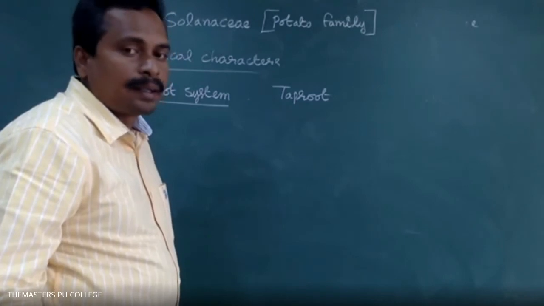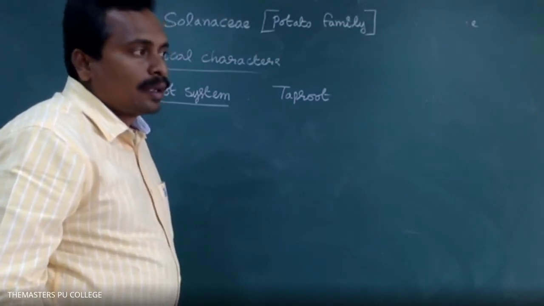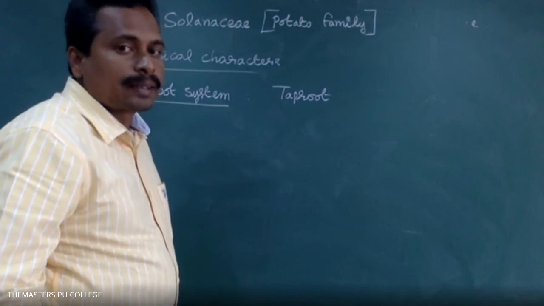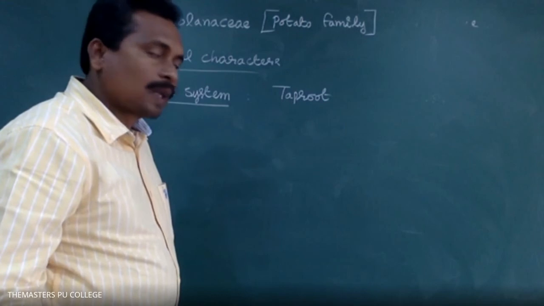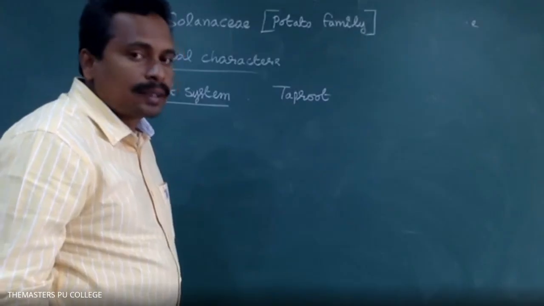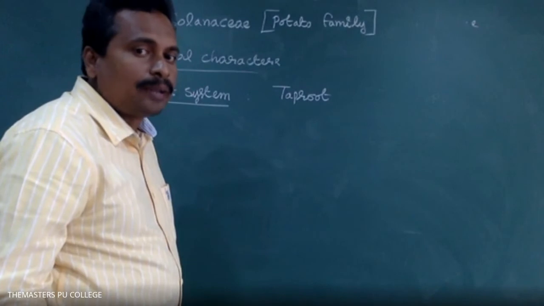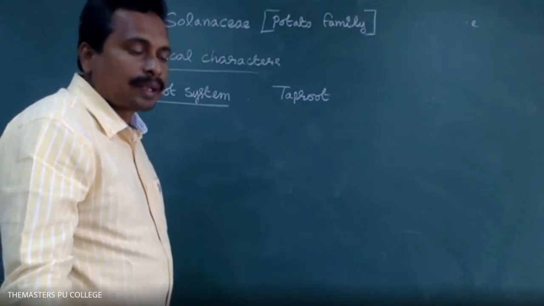As per NCERT, the individual characters of the three families are given: Fabaceae, Solanaceae, and Liliaceae. What about Brassicaceae, sir? Brassicaceae is also a dicot of angiosperms. Brassicaceae family are cruciferae, right?